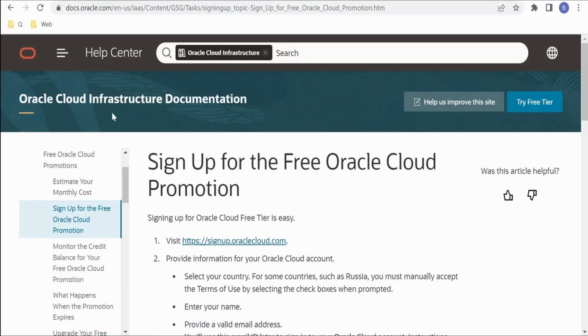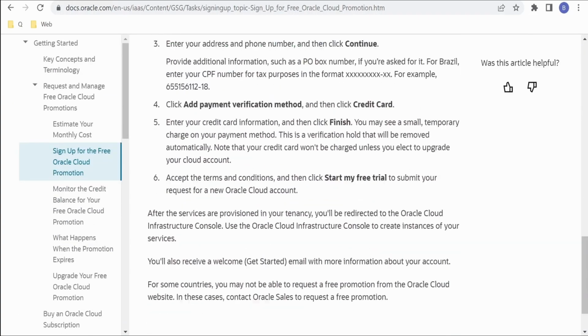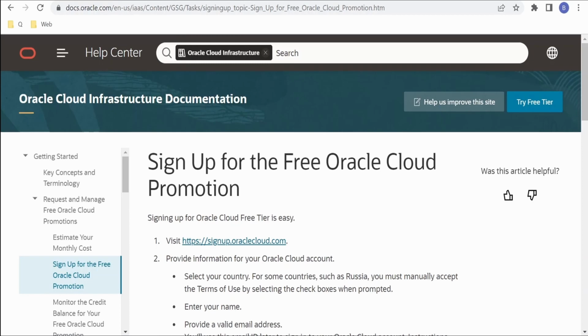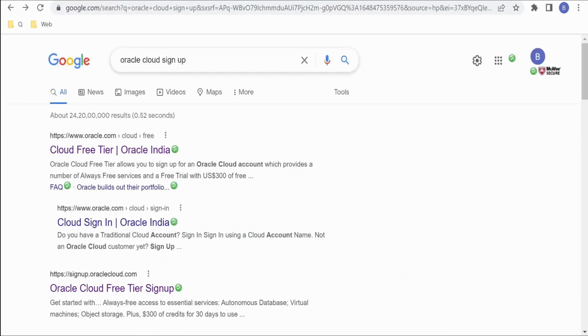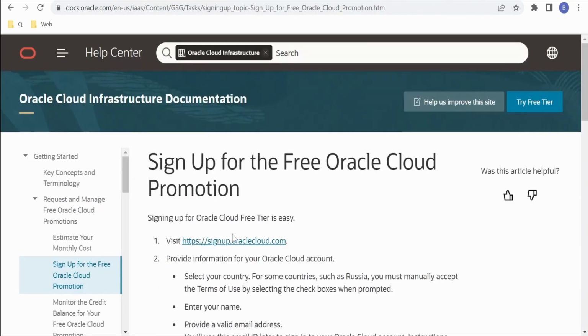I'm here in the Oracle Cloud Infrastructure documentation, which we had seen in class 1. Under getting started, there is a section called request and manage free Oracle Cloud promotions. Under that, you will find sign up for free Oracle Cloud promotion. Here, Oracle has documented a few steps with the help of which we can create a tenancy or a free Oracle Cloud account. Also, you can Google Oracle Cloud sign up and you will find the Oracle Cloud free tier sign up. You can click on this and follow the rest of the steps.